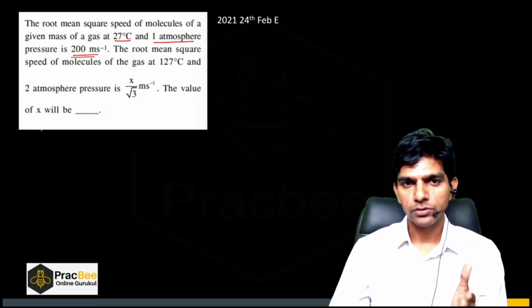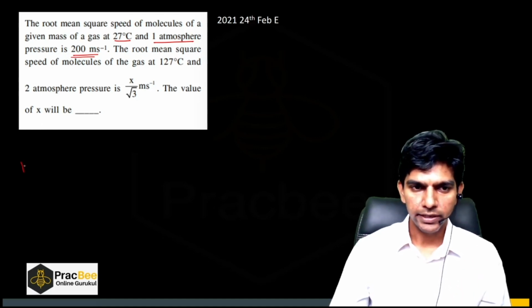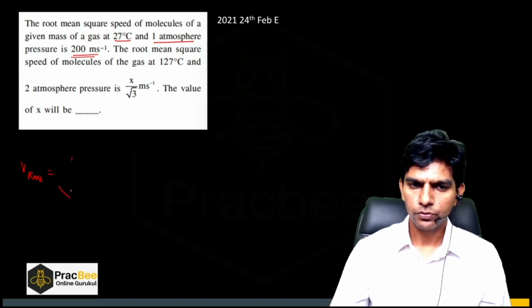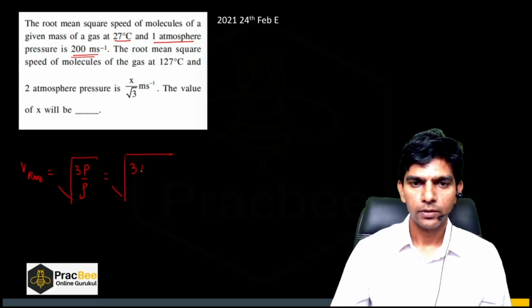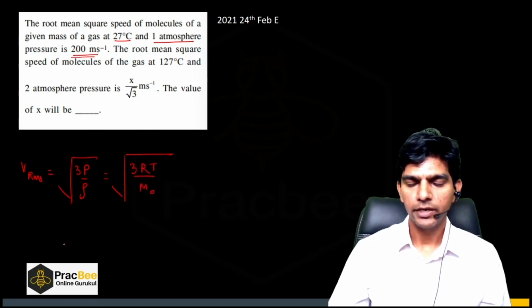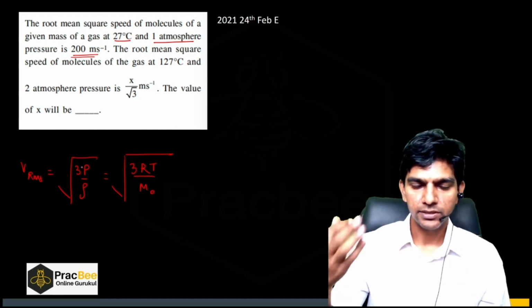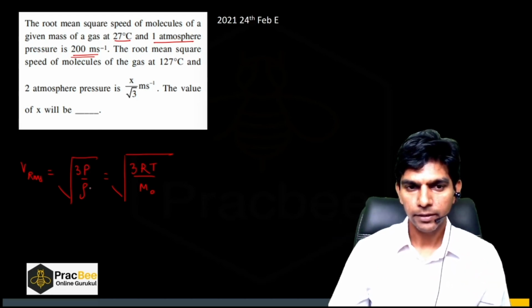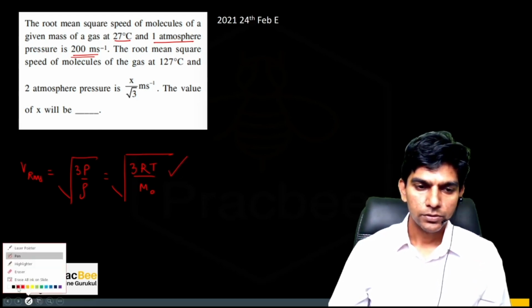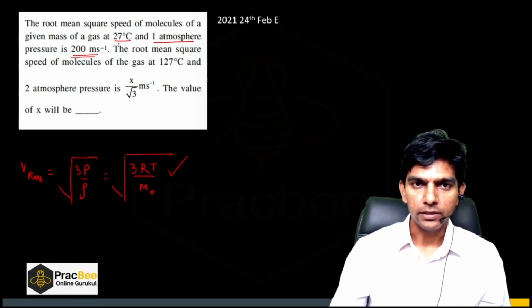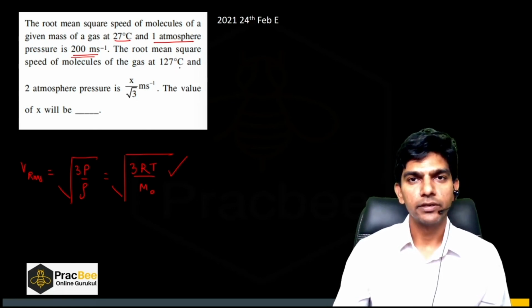Now here pressure is also given to us. And we know two formulas for Vrms: one is root of 3p by rho, another is root of 3RT by M naught. Now, what would happen if you increase the pressure? As the pressure is increased, the density will also increase. But we do not know what the density is. So it is always recommended, if the temperature is given, use the temperature formula.